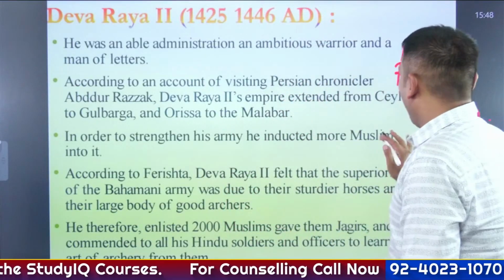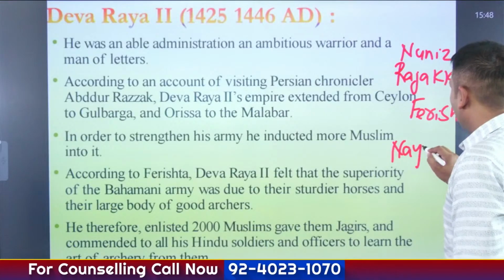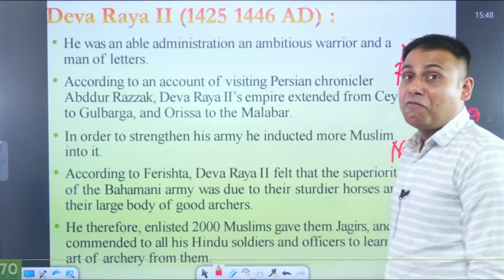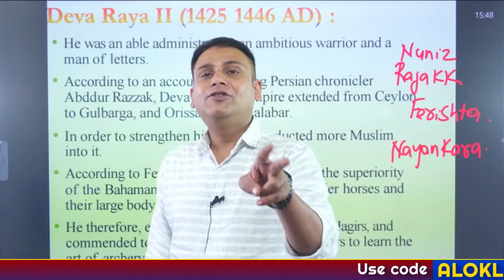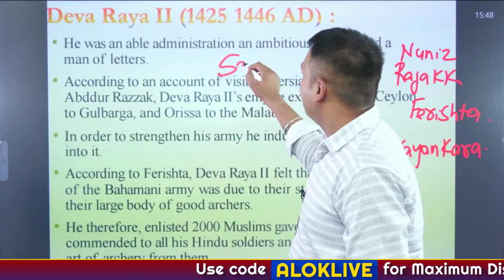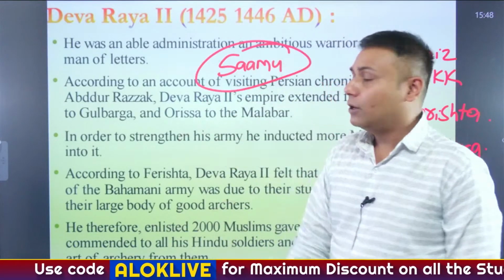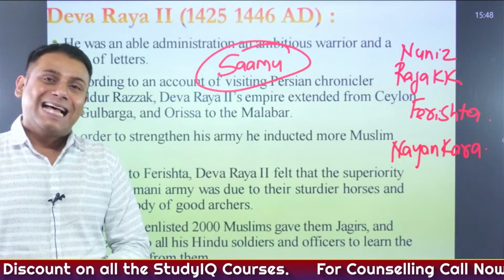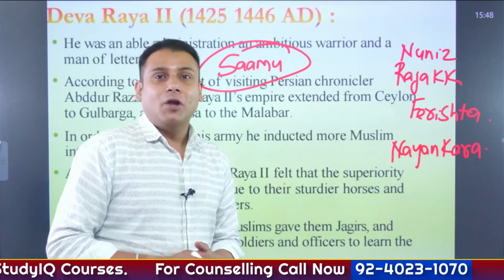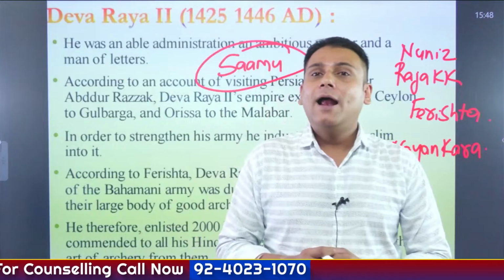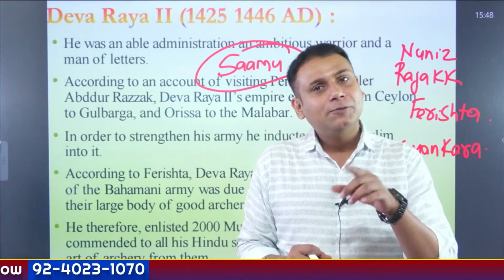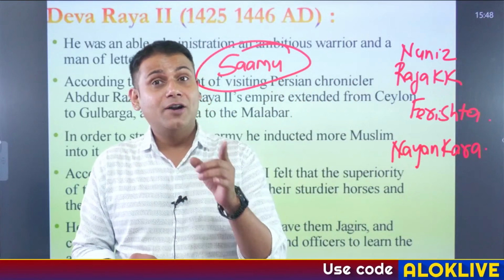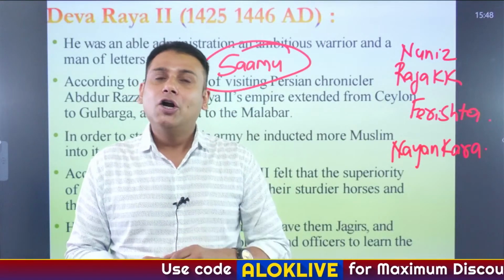One major reason was the Nayankara system, or the system of Nayaks. And the second major reason was Samu. Now you might be astonished: sir, what is Samu? It's a martial art. You can Google it and you'll come to know. Many historians, in fact Robert Sewell in his book Forgotten Empire, also mention this martial art, and he says that its origin can be traced back to a Vijayanagar ruler.